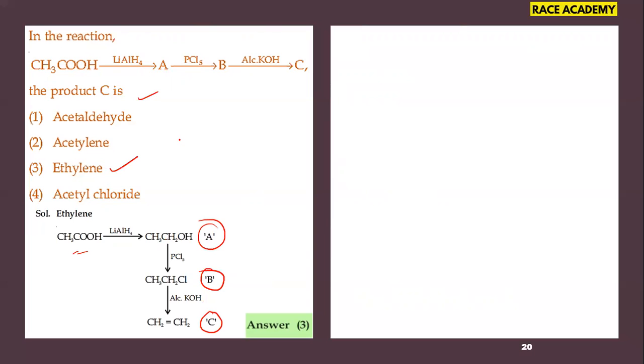So they asked this question as a conversion question. It involves a carboxylic acid, an alcohol, and an alkyl halide compound. So finally, it is one of the preparations of ethylene, the hydrocarbon, from organic chemistry. So organic chemistry also had some important questions in this session.